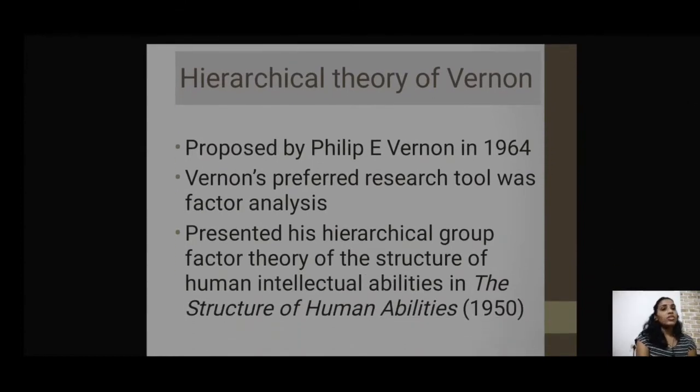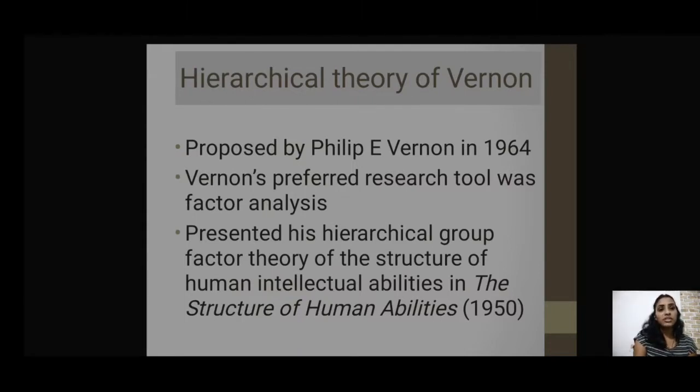Vernon's theory of intelligence is also known as the hierarchical theory of Vernon. This theory was proposed by Vernon in the year 1964, and he always preferred using a research tool, that is factor analysis. If you have learned research, it is quite clear that factor analysis condenses or consolidates so many variables into a few variables, which makes the research much easier. So he prefers to use this particular research tool.